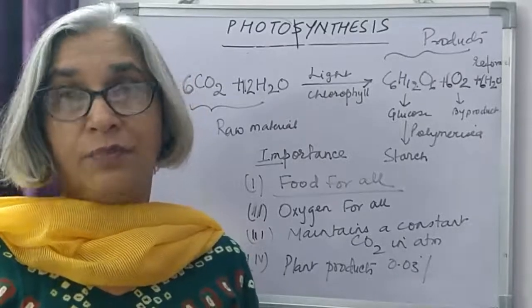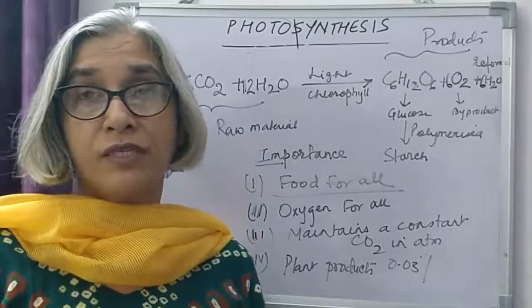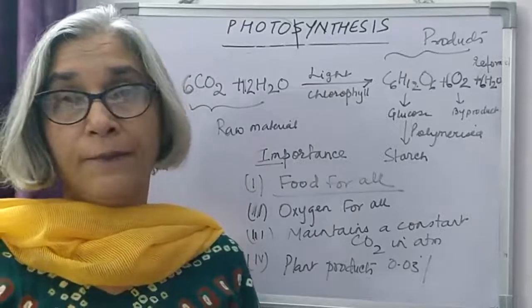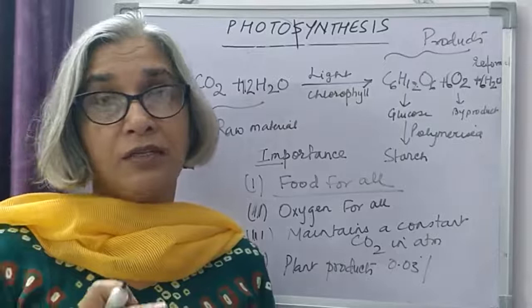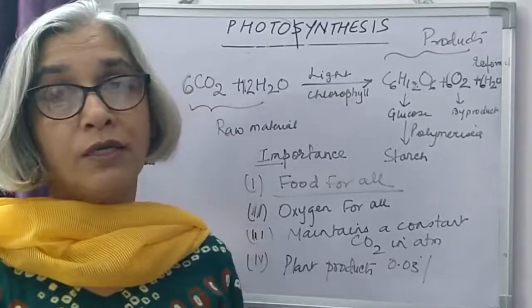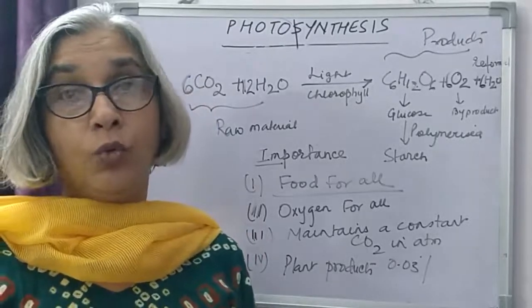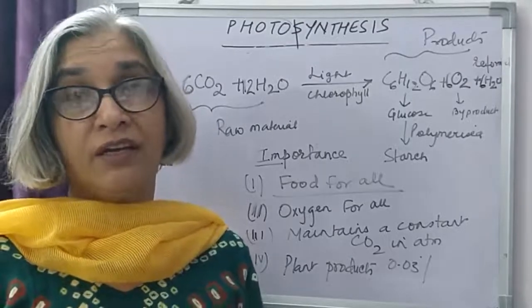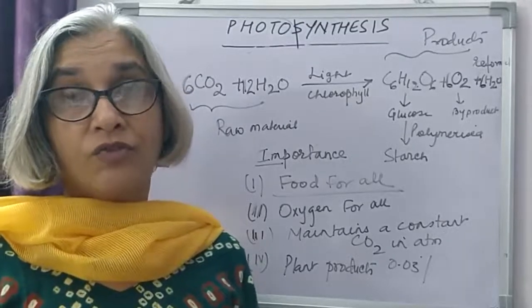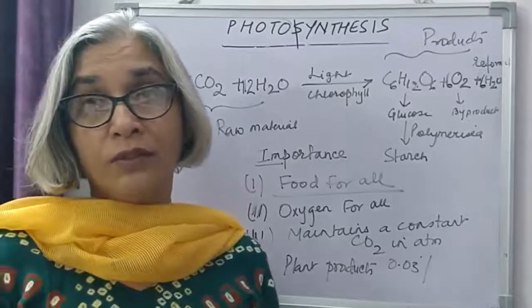Light dependent phase of photosynthesis occurs in the thylakoid. The light independent phase occurs in the stroma of the chloroplast. Then why do plant leaves and other parts appear green in color? How many kinds of chlorophyll are found in the chloroplast?